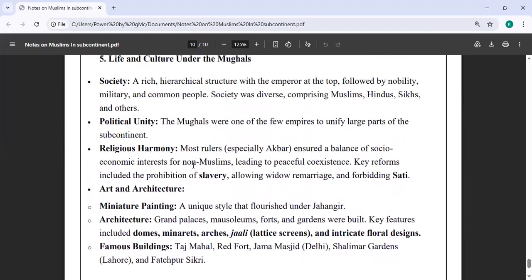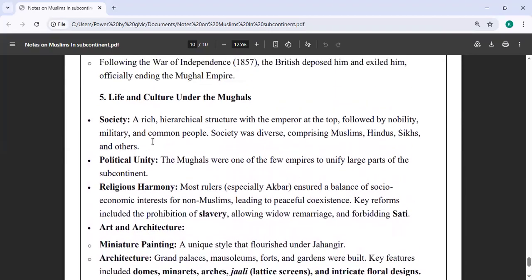Then the very last thing is the life and culture under the Mughal Empire. Society had a rich hierarchical structure with the emperor at the top, followed by the nobility, then military, then common people. Society was diverse, including Muslims, Hindus, Sikhs, and others. Political unity: the Mughals were one of the few empires to unify large parts of the subcontinent. Most rulers, especially Akbar, ensured a balance of socio-economic interest for non-Muslims. This led to a peaceful coexistence.